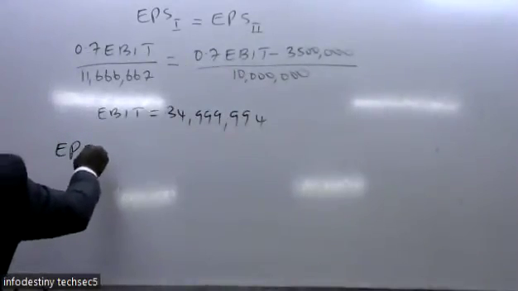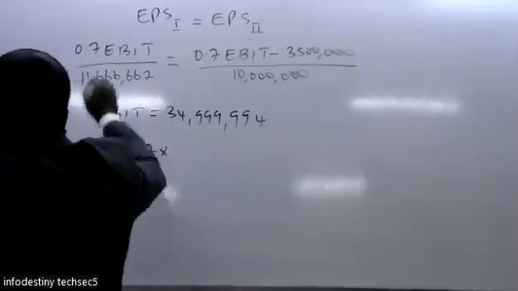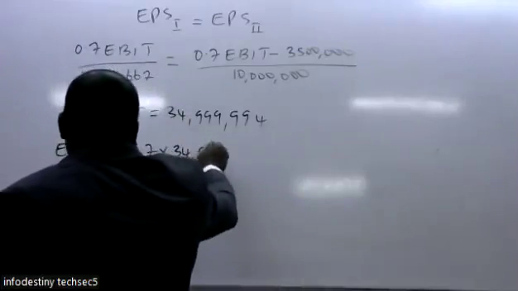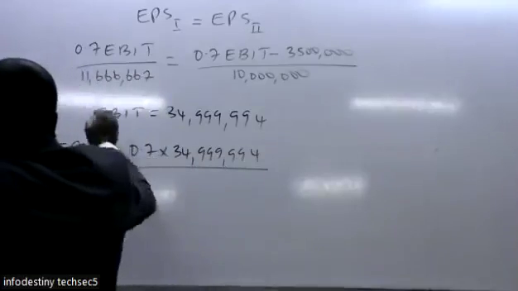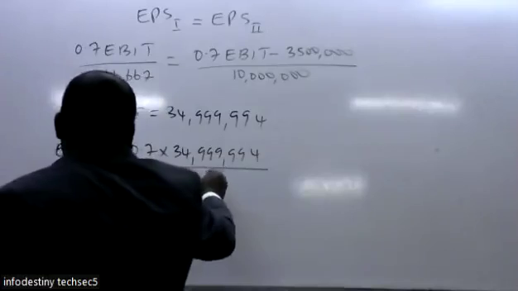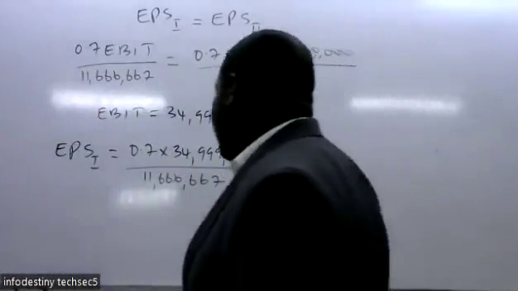So earning per share for option 1, you simply take 0.7 multiplied by earnings before interest and tax, which is 34,999,994, divided by 11,666,667. That will give you earning per share for option 1.